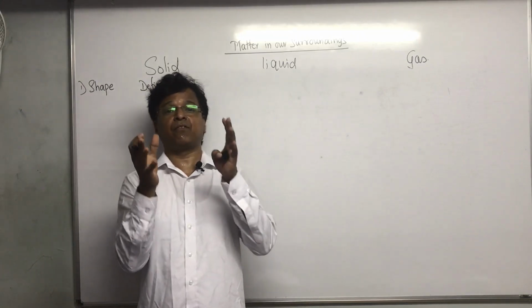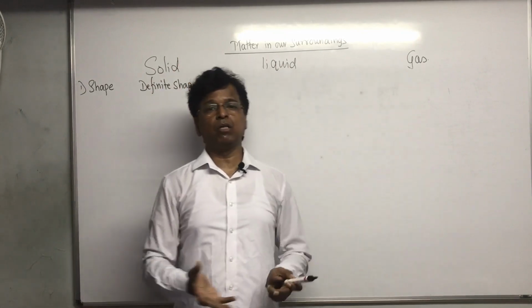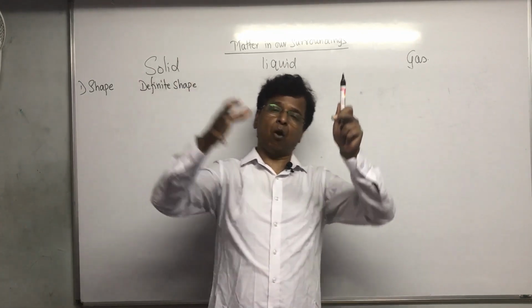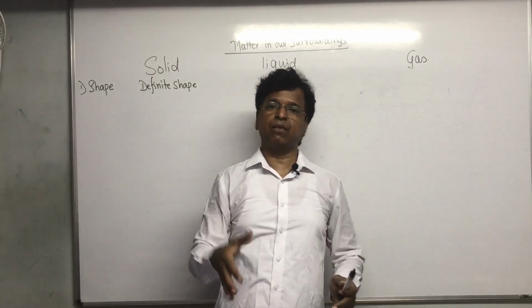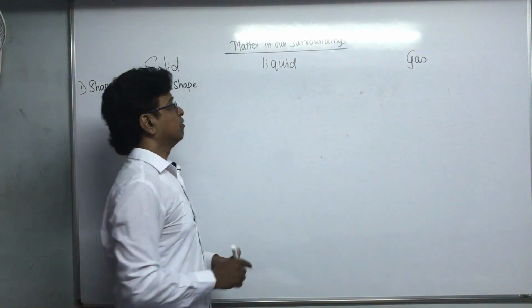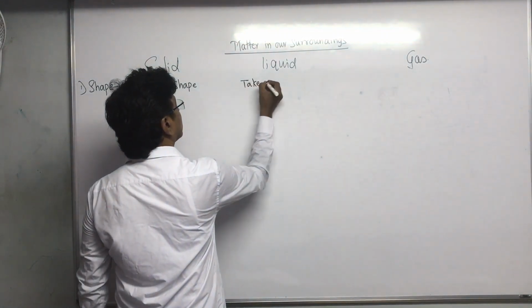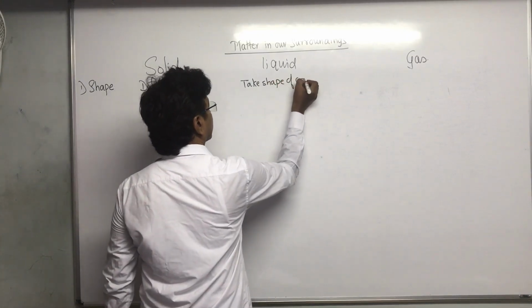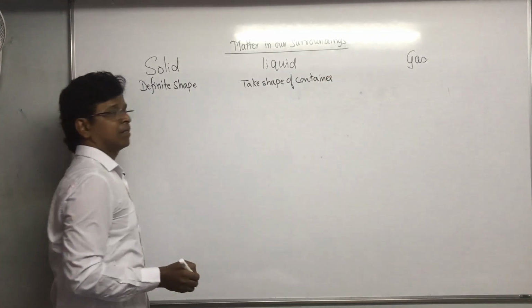They take the shape of a container. You keep them in a bowl, they will take the shape of a bowl. You keep them in a pot, they will take the shape of a pot. You keep them in a cylinder, they will take the shape of a cylinder. So they take the shape of the container in which they are kept.